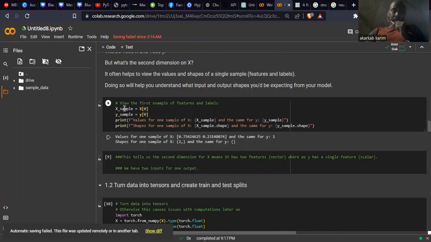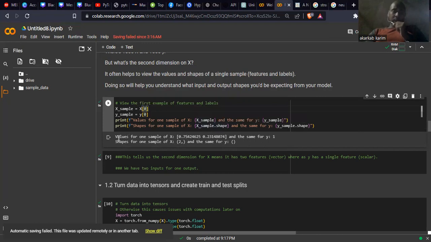Let's view the first example of features and labels. To do that, I created these variables: x_sample equal to the first value of x, and y_sample equal to the first value of y. Then we print the values of x_sample and y_sample, and also the shape of one sample of x and of y_sample.